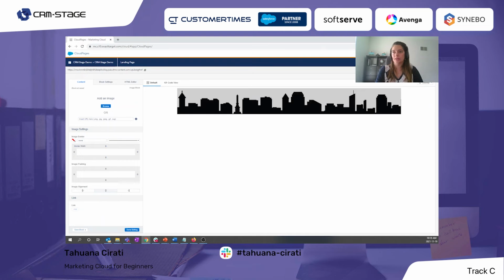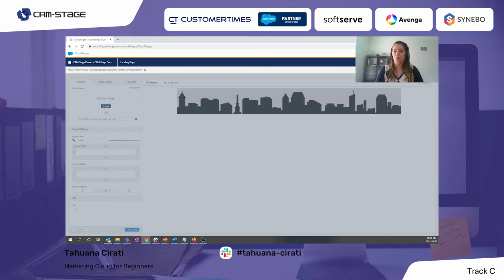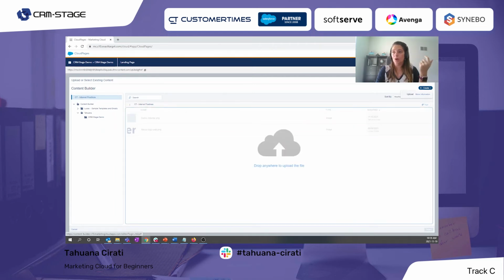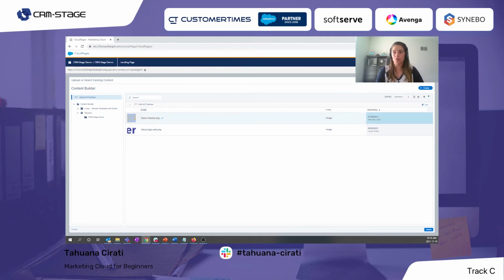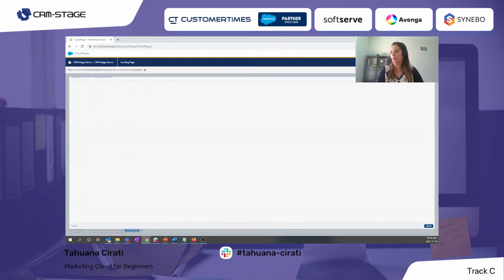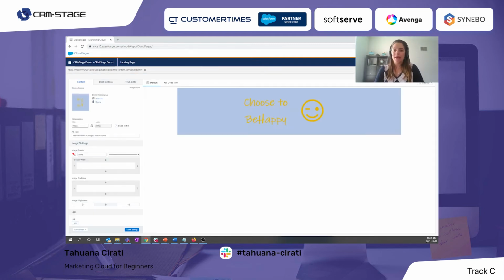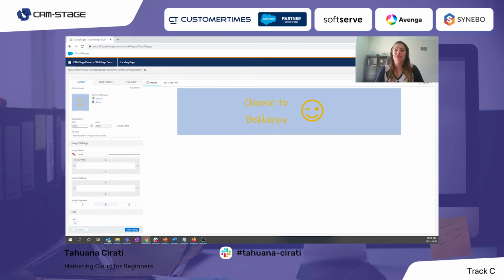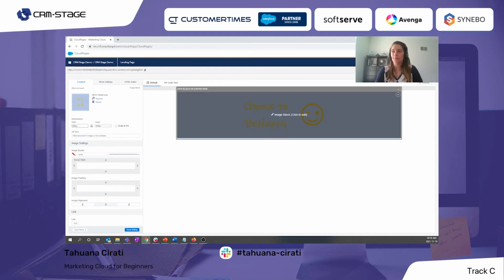So I can just click here on this image block and they will change here for the content. I can browse this. And for example, I have already uploaded this image, but to upload this is very simple. We can just click on create and click on upload, and then we can upload files from our local machine to Marketing Cloud. So I will use this one that is already loaded here, and I will select. So this is the banner for our cloud page.